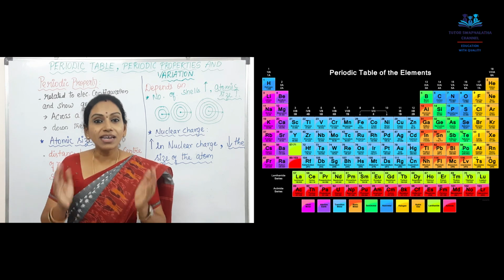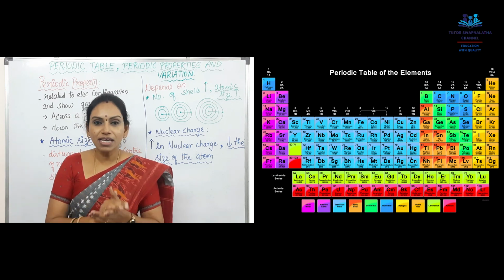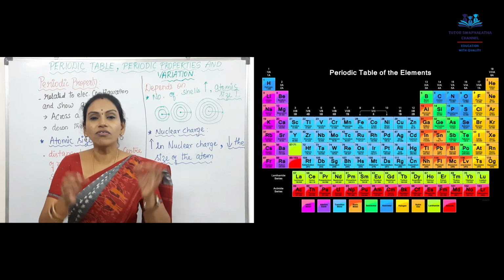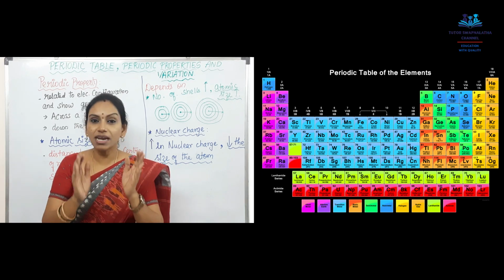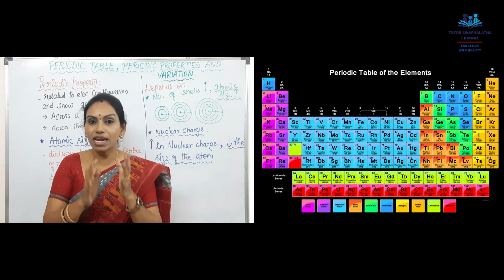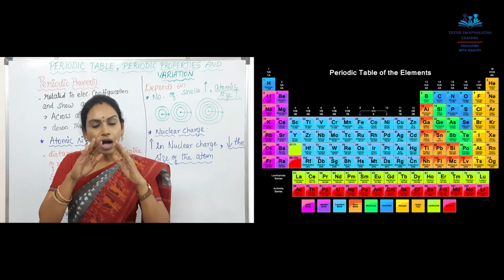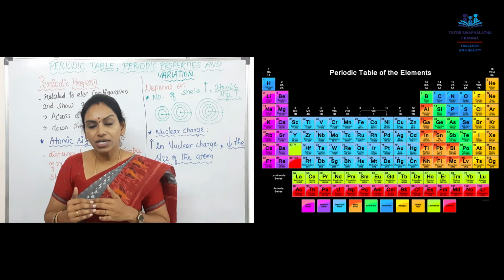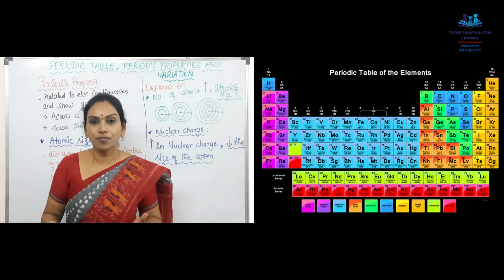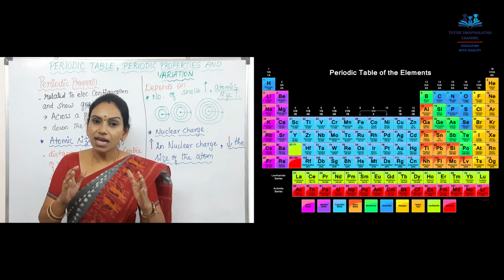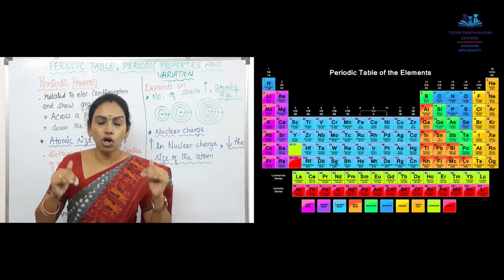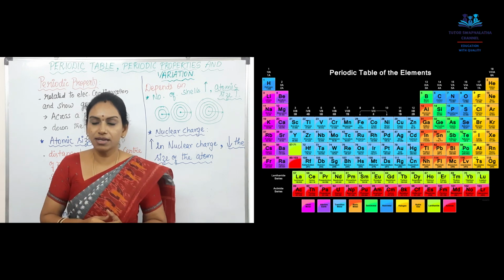Configuration means arrangement. What is arranged here? Electrons. The only hero of the periodic table is the number of electrons. So, according to the arrangement of electrons, these periodic properties may vary or be similar. That is what we will be discussing, each and every periodic property in detail.